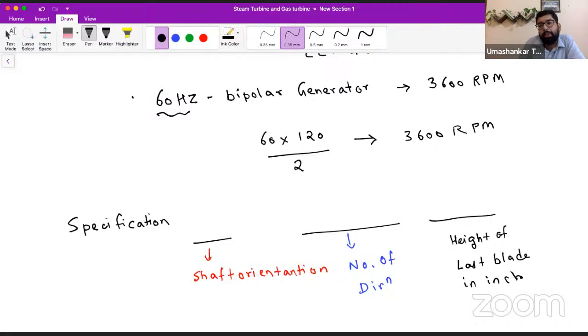Otherwise, your answer will be wrong. Inches. Okay. So Chen, you are asking, sir, please tell us what are the frequently asked questions from this topic asked in GATE. So, sir, as I'm saying, this is added in GATE 2021 syllabus.